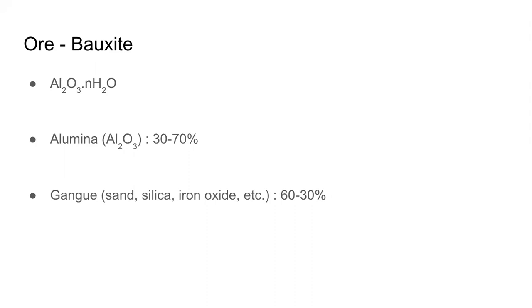Chemically speaking, bauxite is an oxide compound. It is Al2O3, and it has some molecules of water as water of crystallization. That is, there is no sure number. Sometimes it is 1, sometimes it is 2, sometimes it is something else. That is why we write .nH2O. This is just water of crystallization.